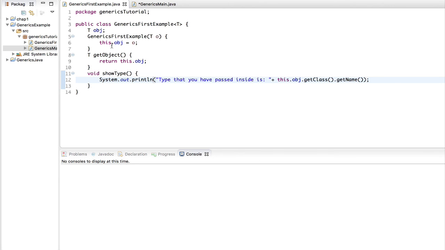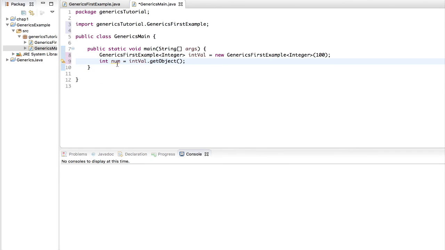Did I make a mistake? No. This is allowed because what we are doing here is setting a value of 100. We're passing an argument of 100 inside this constructor, and then we are setting the value of that argument inside our instance.